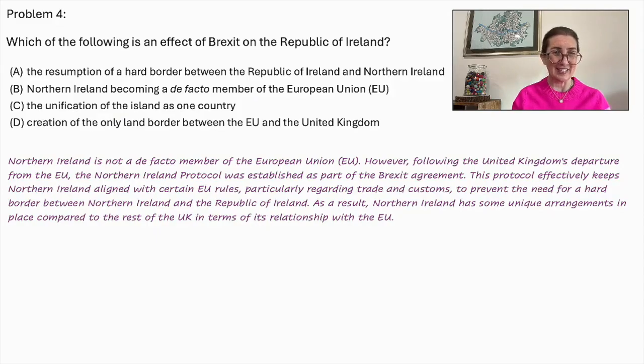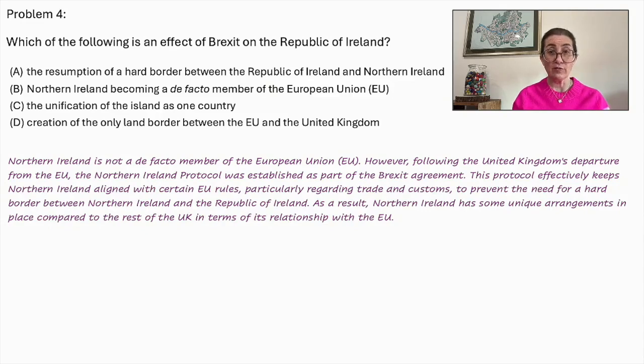So let's look at the history. Northern Ireland is not a de facto member of the European Union. However, following the United Kingdom's departure from the EU, the Northern Ireland Protocol was established as part of the Brexit agreement.